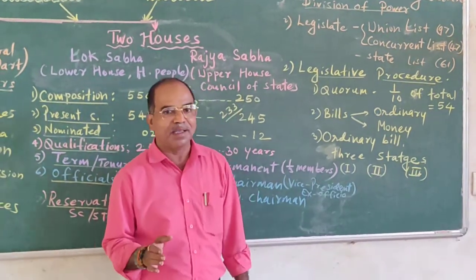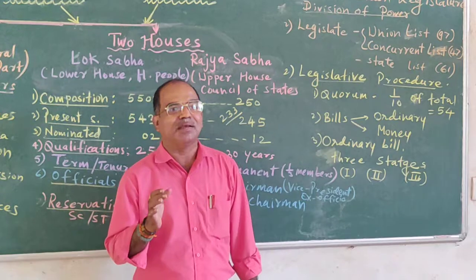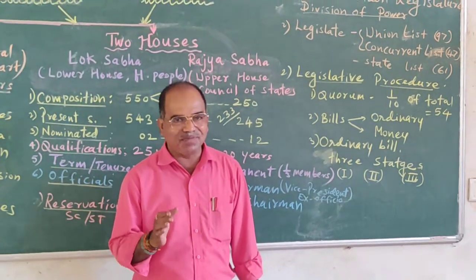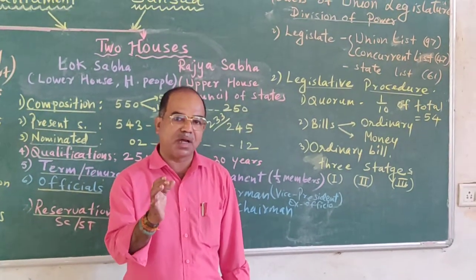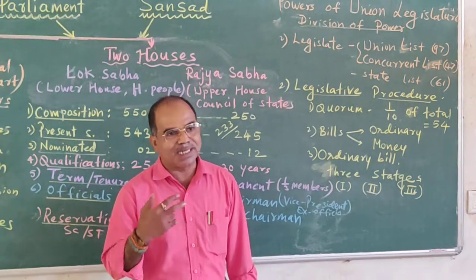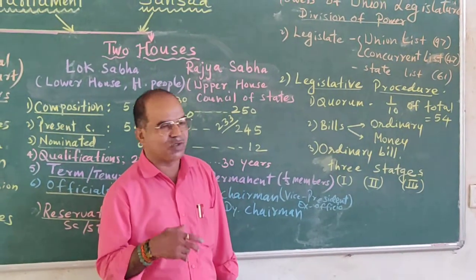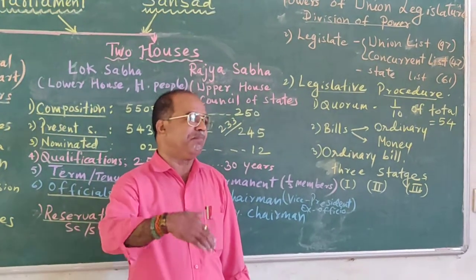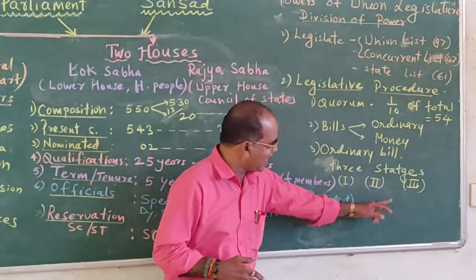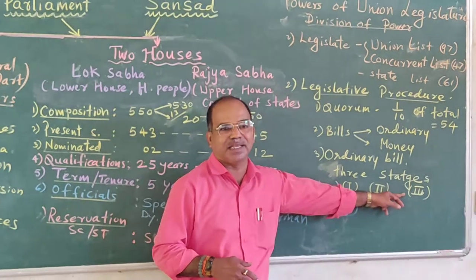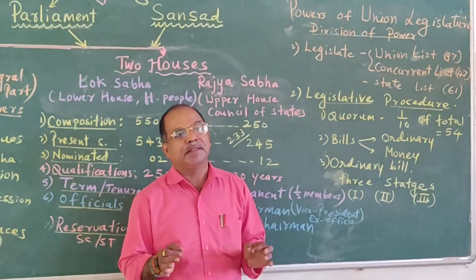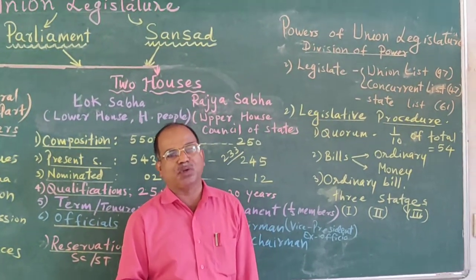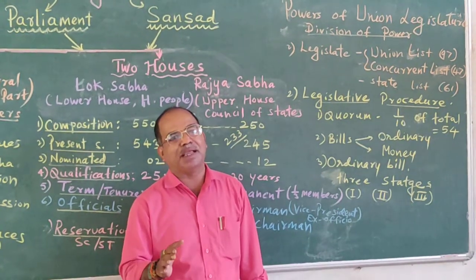In the second reading, the bill is discussed clause by clause, with aims and objectives, and here a small committee may be appointed to study the bill in detail, and also a subcommittee may be appointed. After the second stage, the bill is sent for the third stage, that is the third reading, and in the third reading, the bill is put to vote, and by simple majority, the bill gets passed.